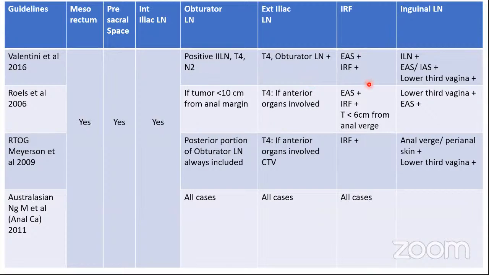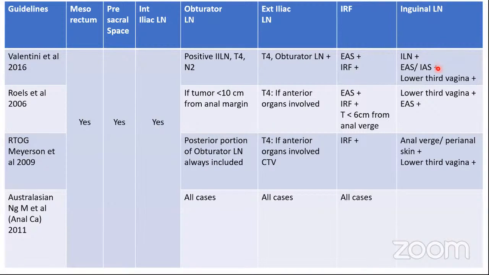Now coming to the ischiorectal fossa. The levator ani muscle constitutes a significant barrier to the spread of tumor from the anal canal into the ischiorectal fossa. So if you have a tumor which is simply located in the anal canal, that does not become an indication to treat the ischiorectal fossa. Only if the tumor is infiltrating and reaching up to the external anal sphincter, or it is invading into the ischiorectal fossa, only then does it become an indication to include the ischiorectal fossa.